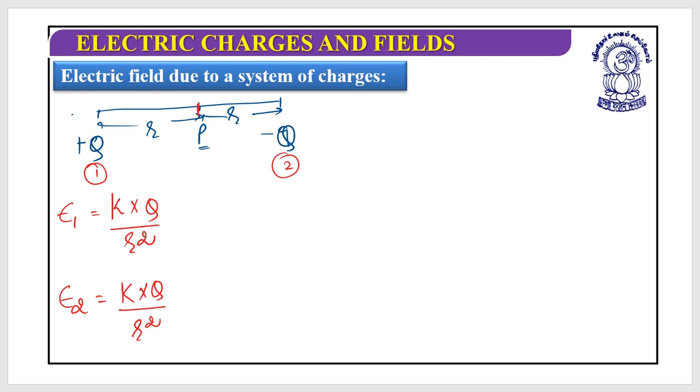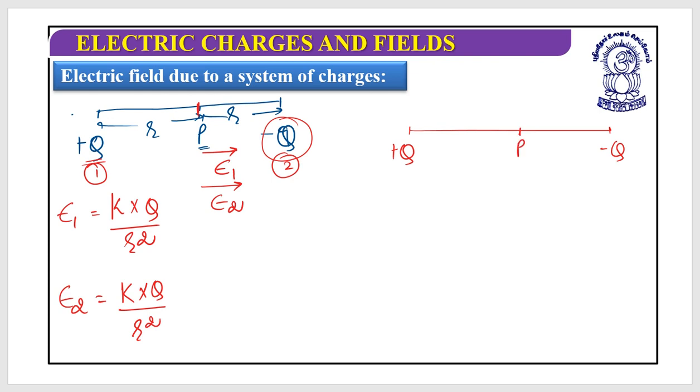We know that when a positive charge is there, the direction of electric field is radially outward, so this is radially outward. When negative charges are there, the direction of electric field is radially inward. This is E2. You can even assume it this way. This is the second approach. Whichever suits you, you can practice with it.